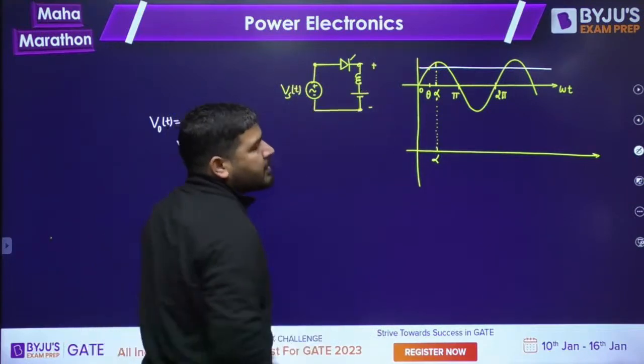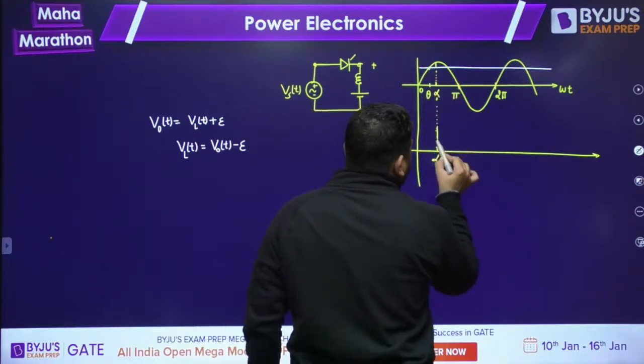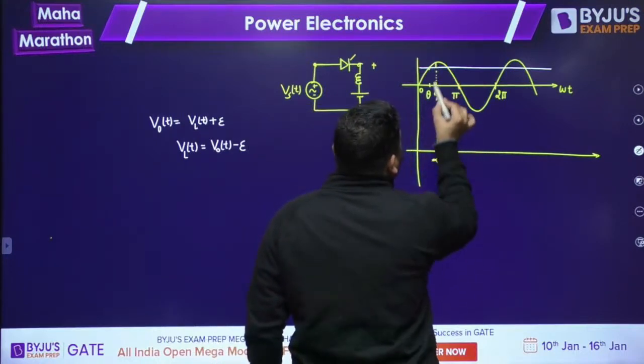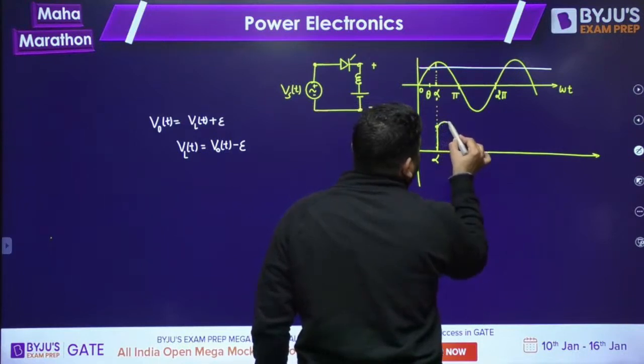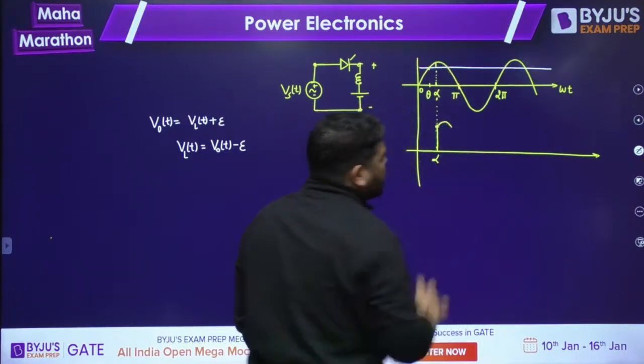Output voltage will be same as the supply voltage. It means the output voltage will start at this point. At this point the output voltage is this, and it will be same as the supply voltage. So the supply voltage is changing like this, so it will also change like this.